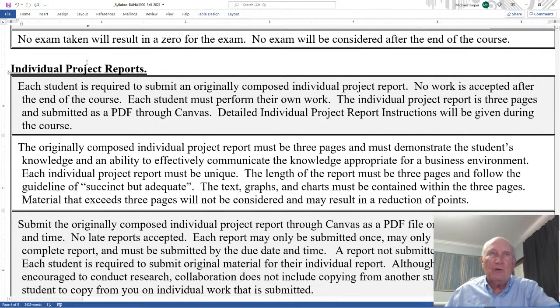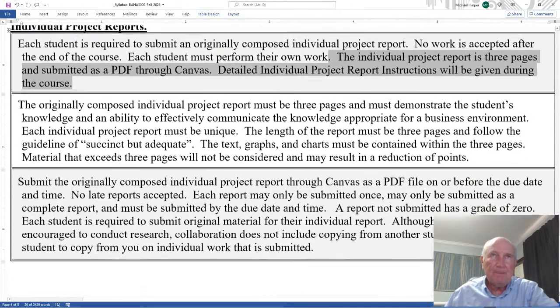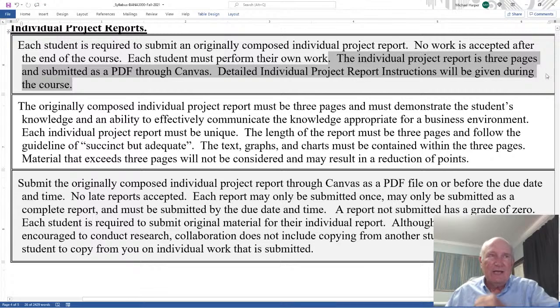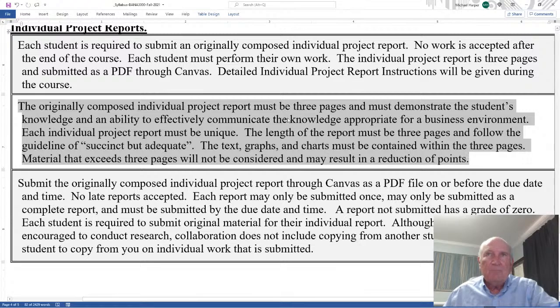For the individual project reports, each student is required to submit an originally composed individual report. No work is accepted after the end of the course. Each student must perform their own work, and the individual reports will be 3 pages or more and submitted as a PDF through Canvas. Detailed instructions will be given during the course. And those instructions will tell you exactly how to do it and give you suggestions. The originally composed individual project report must be 3 pages or more and must demonstrate the student's knowledge and ability to effectively communicate the knowledge appropriate for a business environment.